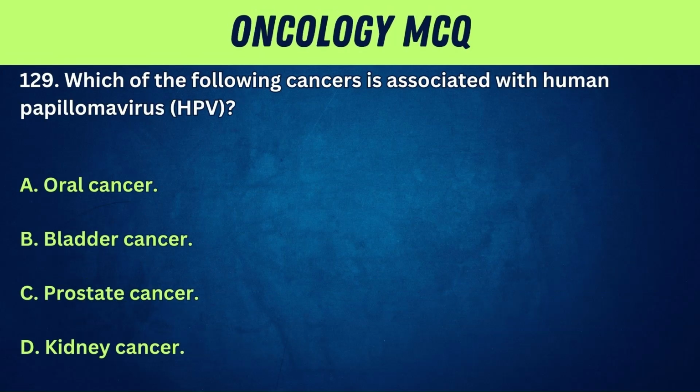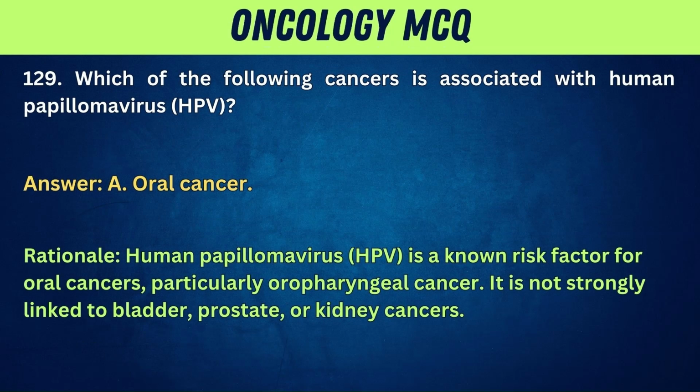129. Which of the following cancers is associated with human papillomavirus, HPV? A. Oral cancer. B. Bladder cancer. C. Prostate cancer. D. Kidney cancer. Answer: A. Oral cancer. Rationale: human papillomavirus, HPV, is a known risk factor for oral cancers, particularly oropharyngeal cancer. It is not strongly linked to bladder, prostate, or kidney cancers.